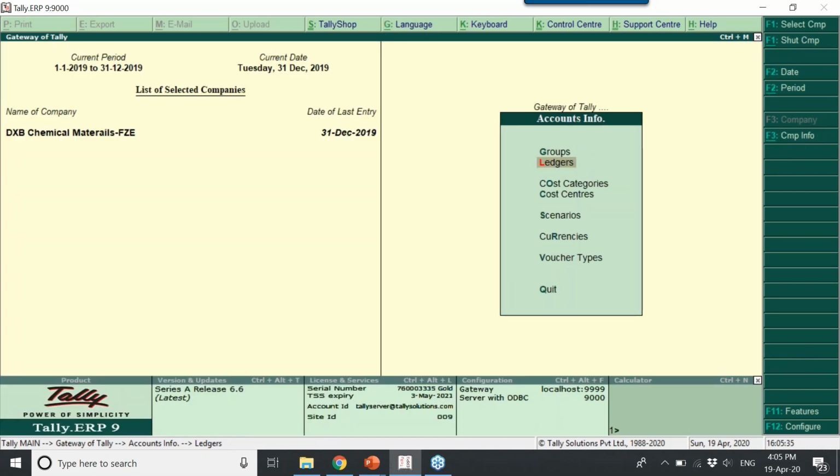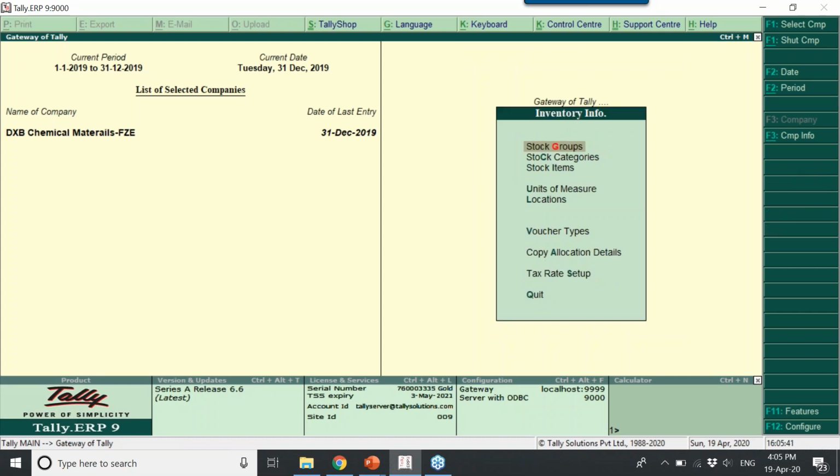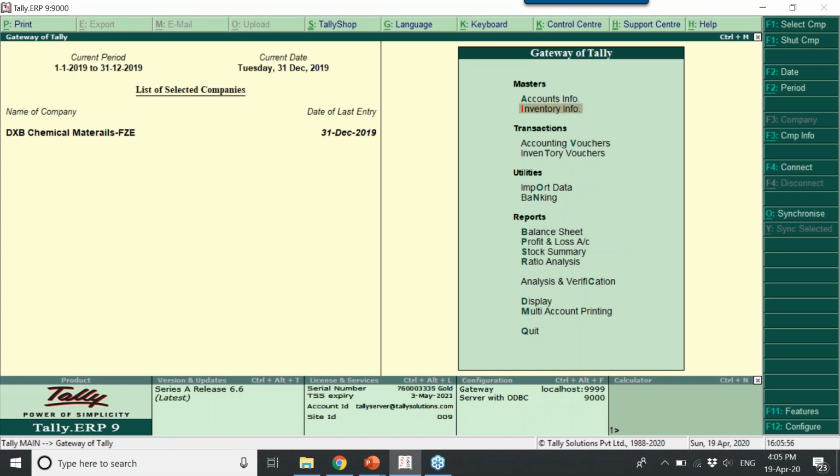Similarly for other groups as well. These are all related to accounting, and similarly you can create stock items, stock groups, stock categories, units of measurement, and locations. You have branches as well as godowns. Those you can create from this screen.